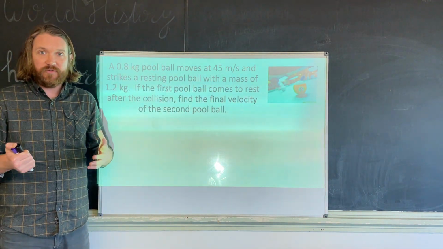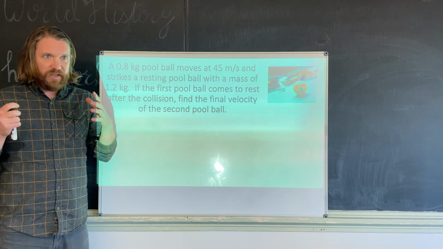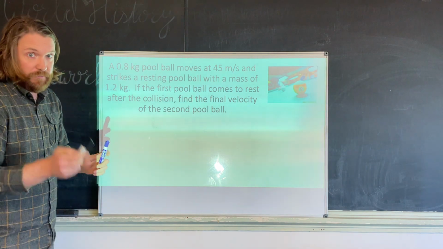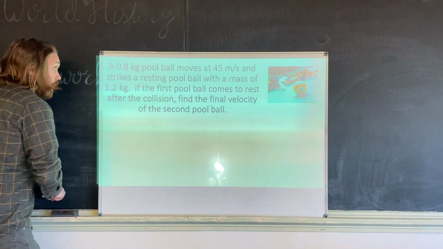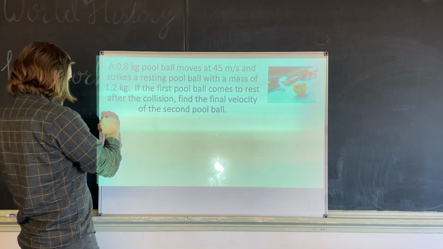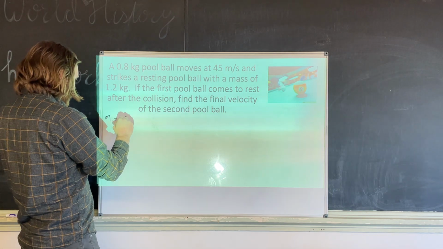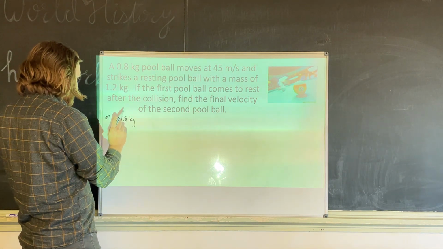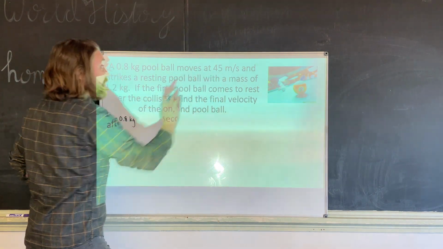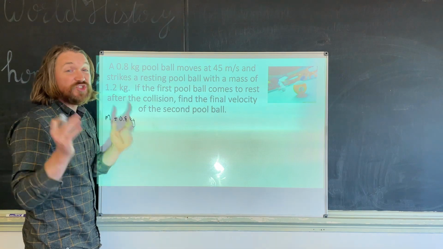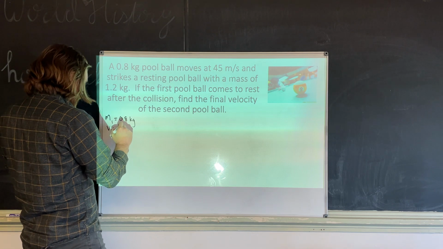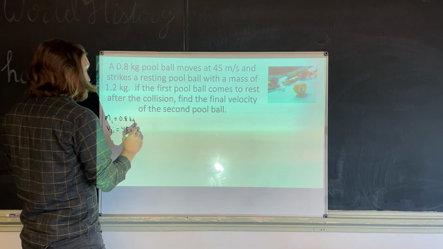So like with anything else, the thing that we want to do is make a list of everything that we know, all right? So this is going to take some writing, might even take some erasing, but we can do this. We have a 0.5 kilogram pool ball. We're going to call that object number 1. Mass 1 is equal to 0.8 kilograms. Did I say 0.5? It's 0.8. Okay, good. And it is moving at 45 meters per second. So that is its starting velocity. We're going to call that V1I, and that is going to equal 45 meters per second.